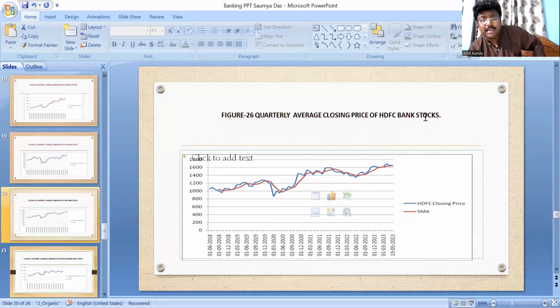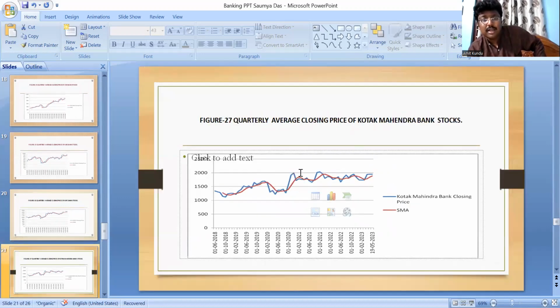Now this is the HDFC Bank stock. We have the same thing that I have mentioned in the other cases. And now this is Kotak Mahindra, with an upward tendency, and the closing price is above the simple moving average.